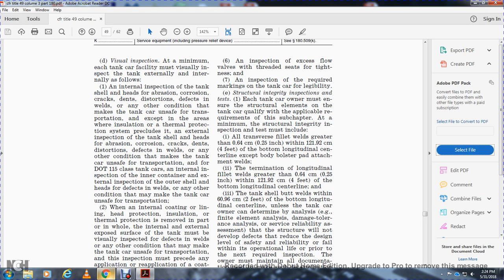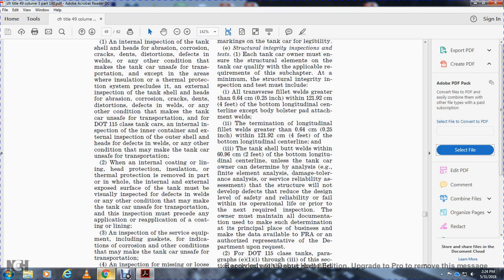All right, structural integrity inspection and test. Each tank car must ensure that the structural elements of the tank car qualify with applicable requirements of the subchapter. At a minimum, the structural integrity inspection test may include all transverse fillet welds greater than a quarter of an inch within 4 feet of the bottom longitudinal center line, except for the body bolster attachment welds. Termination longitudinal fillet welds greater than a quarter inch within 4 feet of the bottom longitudinal center line, and the tank shell butt welds within 2 feet of the bottom longitudinal center line.